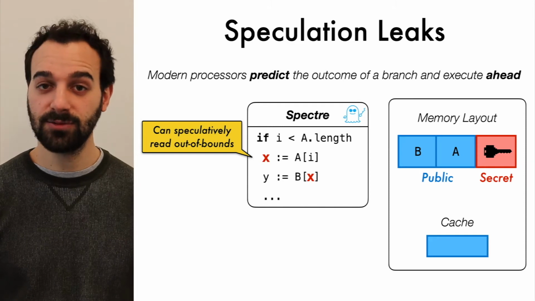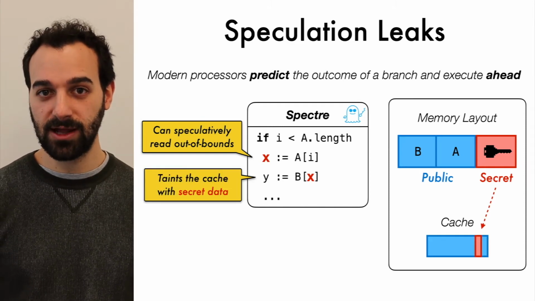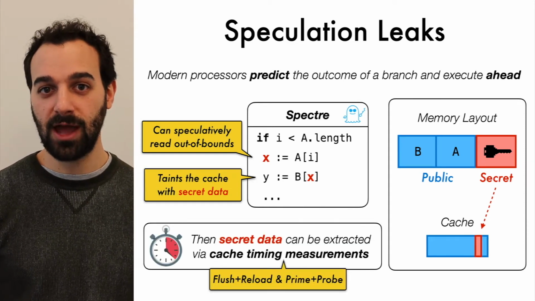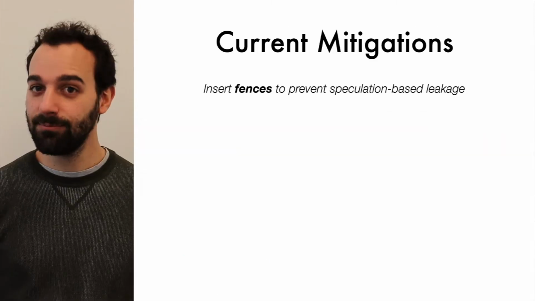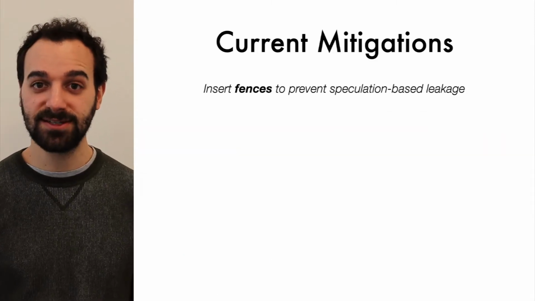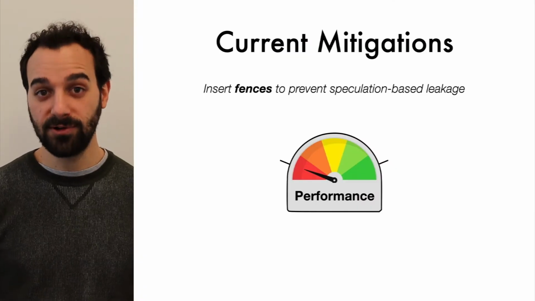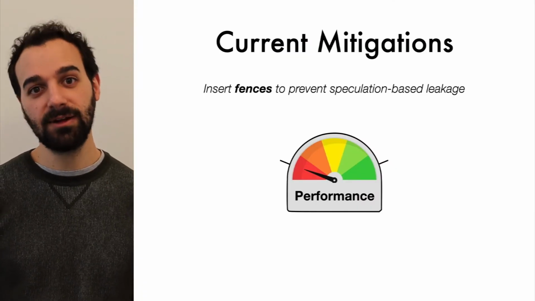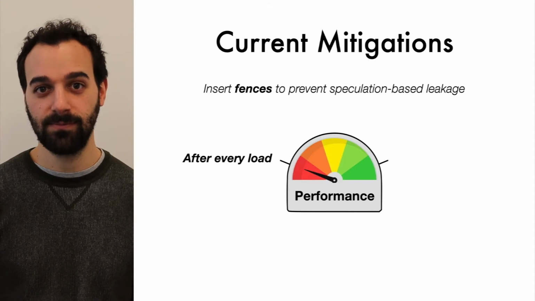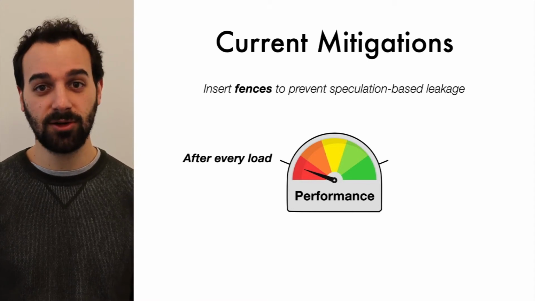An attacker can exploit this behavior by leaking secrets to the cache, where they can be recovered through cache timing measurements. In principle, programmers can insert fences to stop speculation and so avoid speculative leaks. In practice, however, fences pose a big problem. Programmers can restore security by conservatively inserting fences after every load. However, this will cause a huge performance overhead.